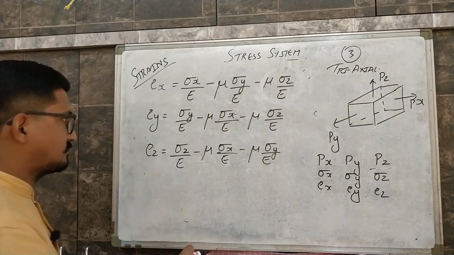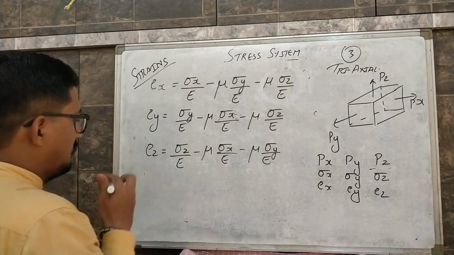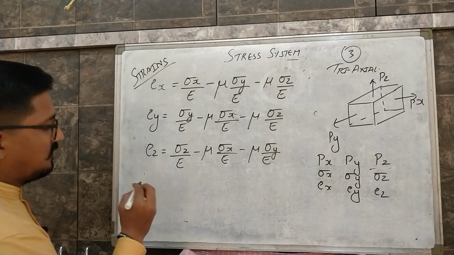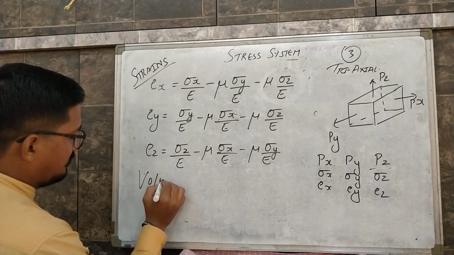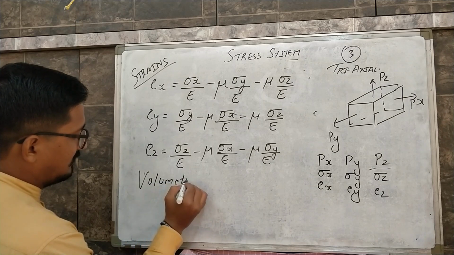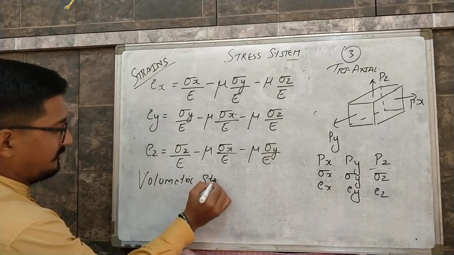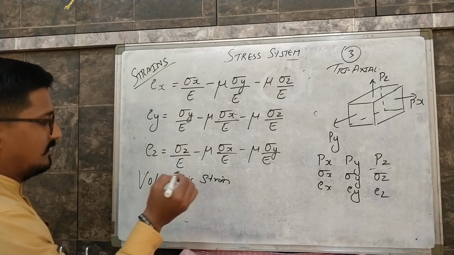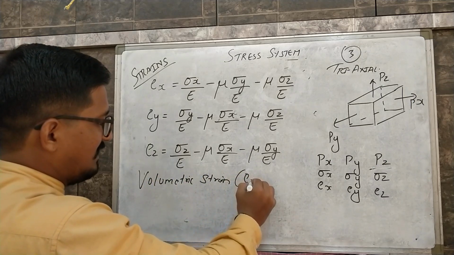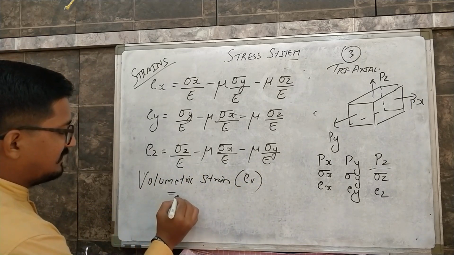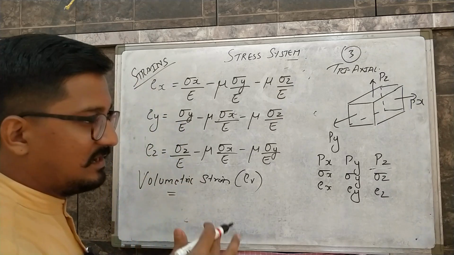Now we can see there is a concept called volumetric strain, which we can denote by Ev. Strain is nothing but change in length by original length.